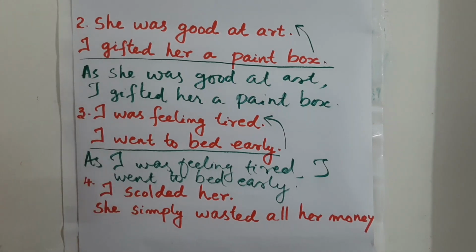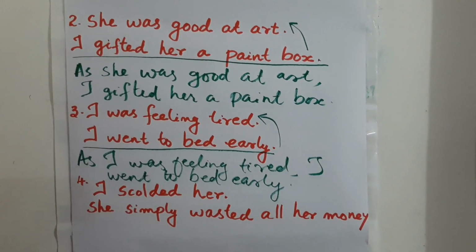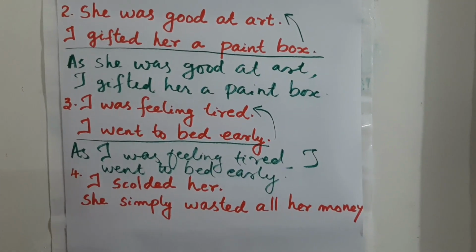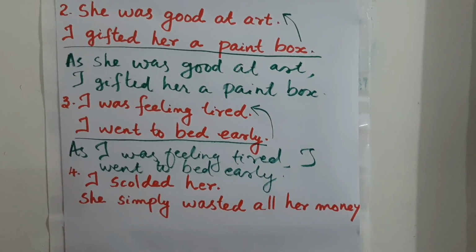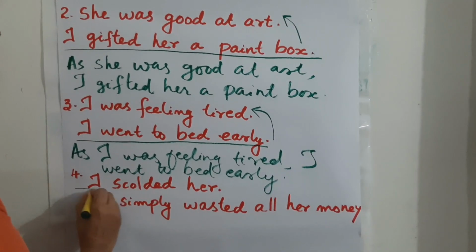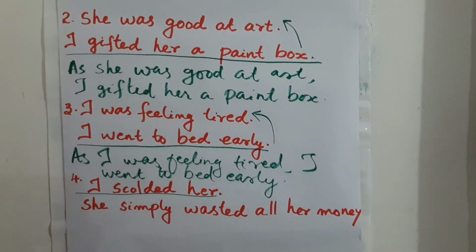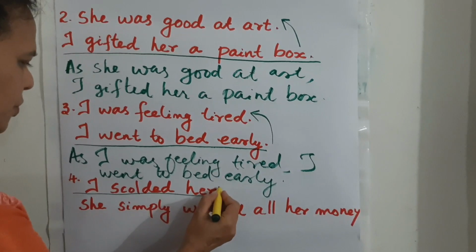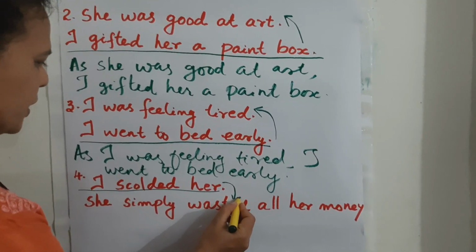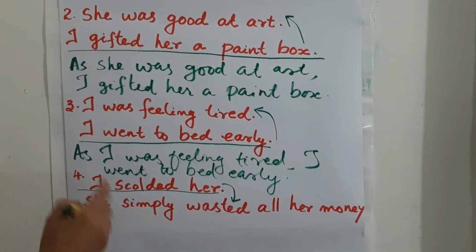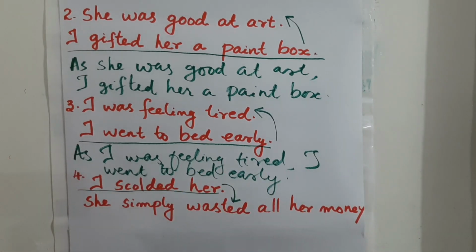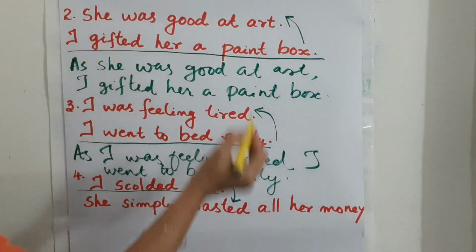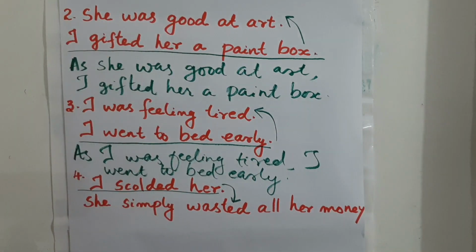Yes, next one. I scolded her. She simply wasted all her money. Here is an action that we focus on. What's that action? I scolded her. And for doing that action, you're giving a reason also. What's that reason? She simply wasted all her money. So you can use as and since along with the reason. Take the reason first.